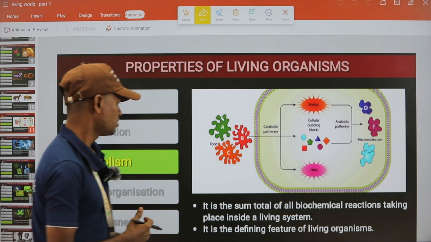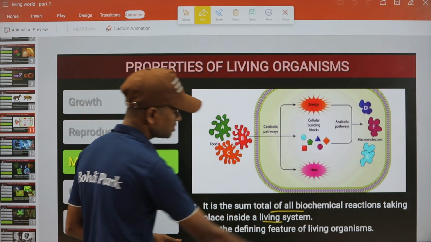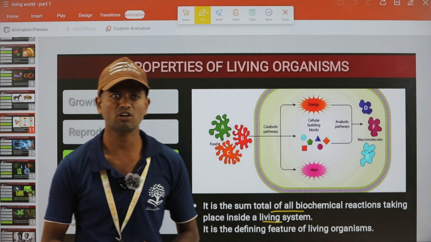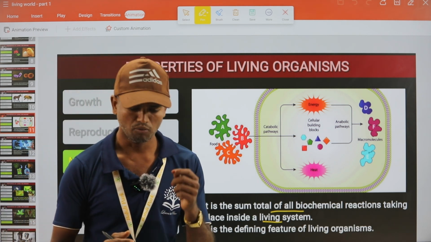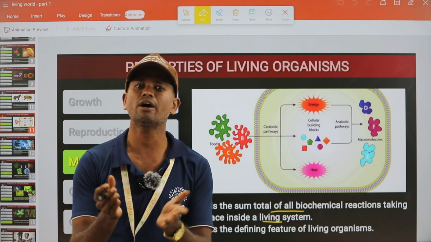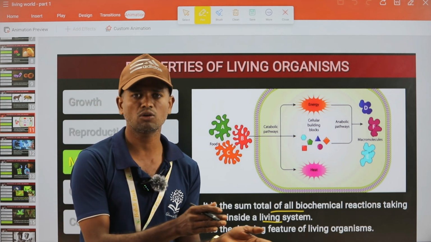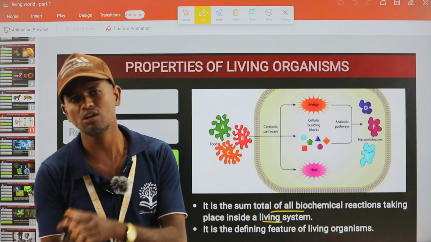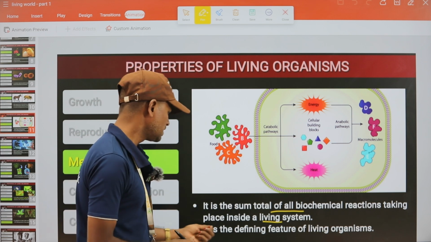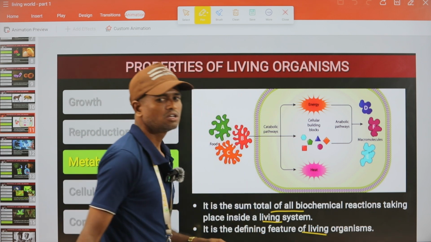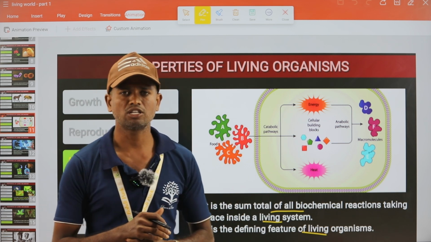What is metabolism? It's the sum total of all biochemical reactions that take place inside a living system. So we have some biochemical reactions. What is a biochemical reaction? It is the conversion of a molecule from one state to another state. Either a bigger or complex molecule is converted into a smaller molecule, or sometimes a smaller molecule is converted into a complex molecule. It is always happening in living organisms, right? It is a defining feature of living organisms.